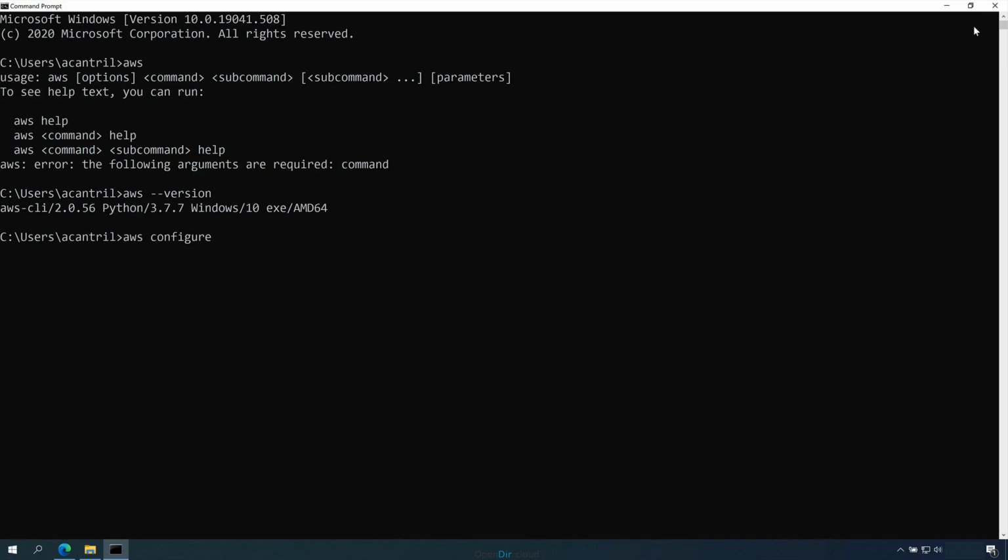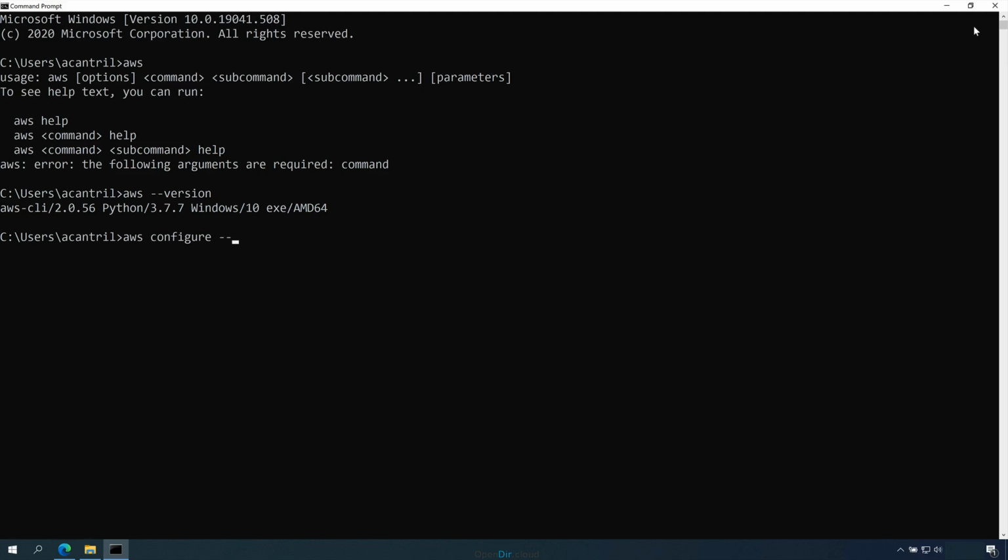So the command line interface allows us to specify named profiles, and it's these that we can use to configure multiple AWS accounts. So we can have a named profile for the IAM admin user in the general AWS account, and we can have another named profile for the IAM admin user in the production AWS account, and that's what we're going to do. So to configure a named profile, all we do is add a space on the end,